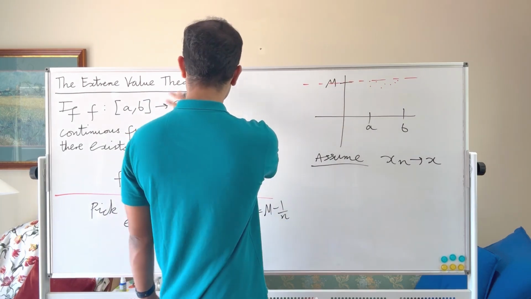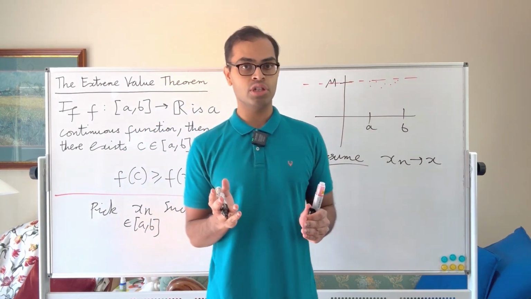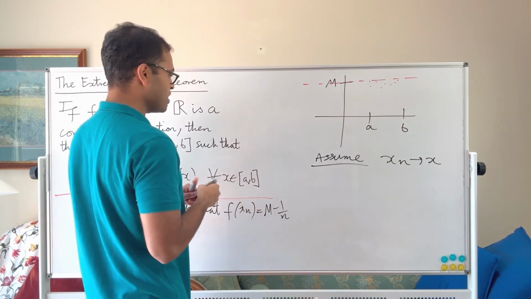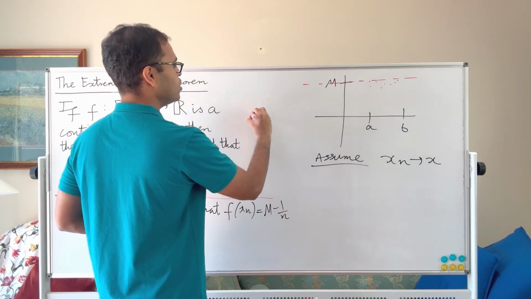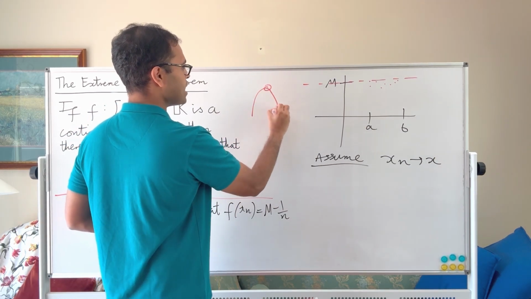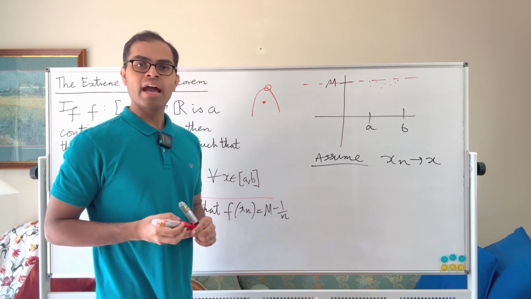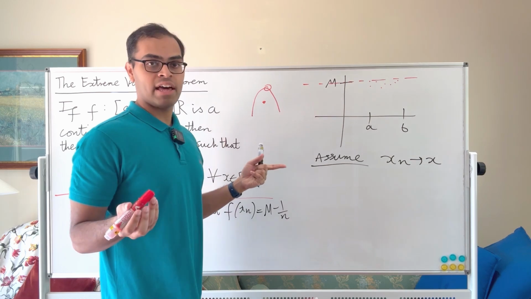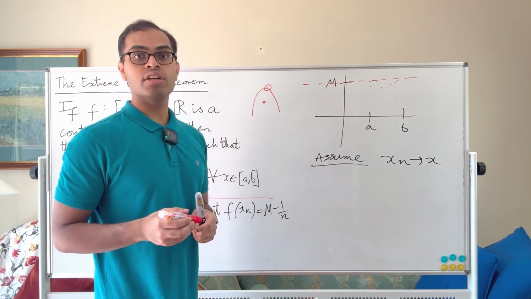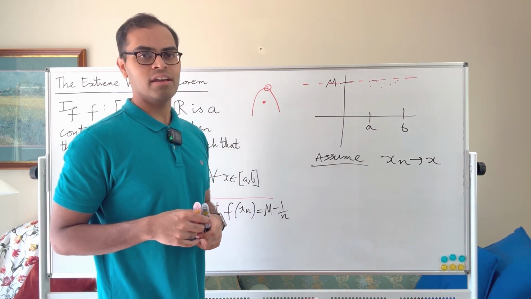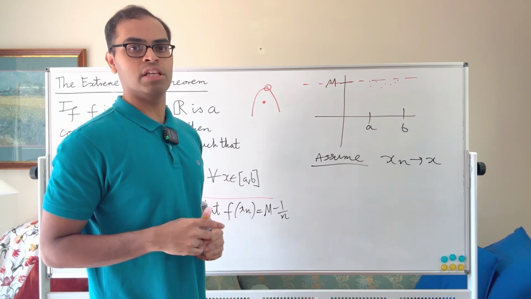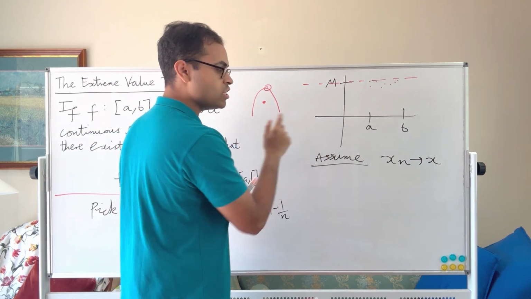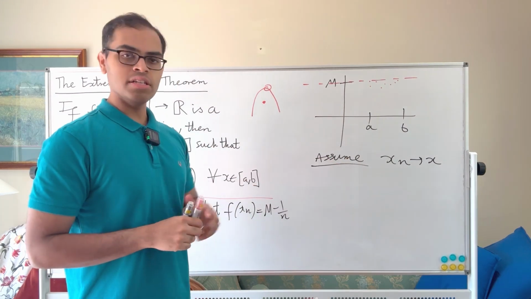And we're going to use the continuity of our function, because this is crucial. For example, what could happen if your function is not continuous is you could have a hole in the graph, and at the hole it could be something like this. In this situation, that maximum value m, that hypothetical m, isn't actually a value of the function, but it is greater than or equal to all the values of the function. It's strictly greater, and it's the smallest number strictly greater than all the values of the function. So we need to avoid these holes, so let's use the continuity here.